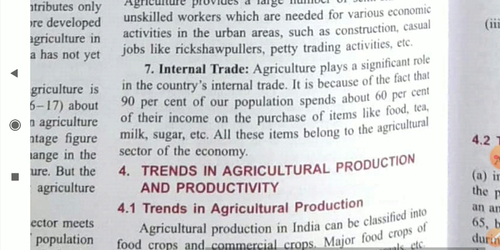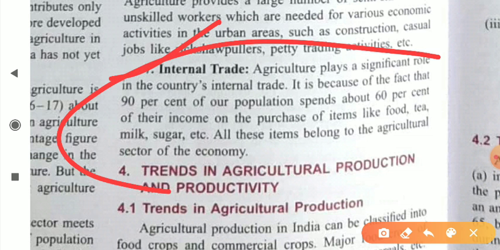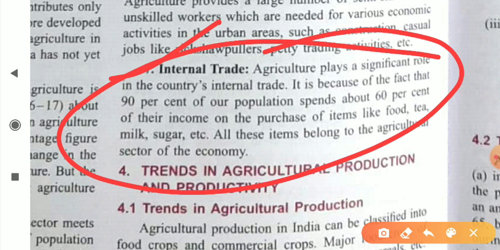Next point is internal trade. International trade we discussed in our fifth point; in our seventh point, it is internal trade. Agriculture plays a significant role in the country's internal trade. It is because 90% of our population spends about 60% of their income on the purchase of items like food, tea, milk, sugar, etc. And all these items belong to the agriculture sector of the economy.